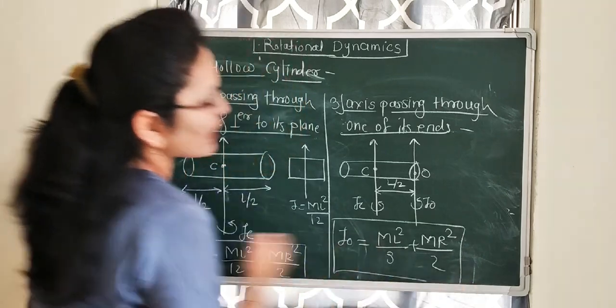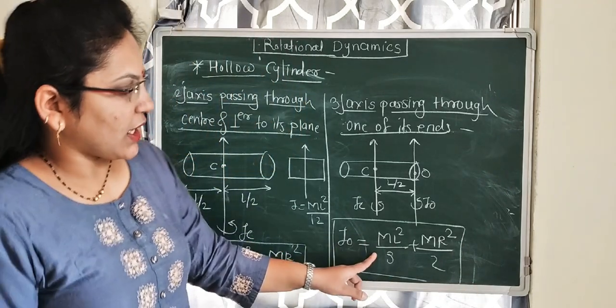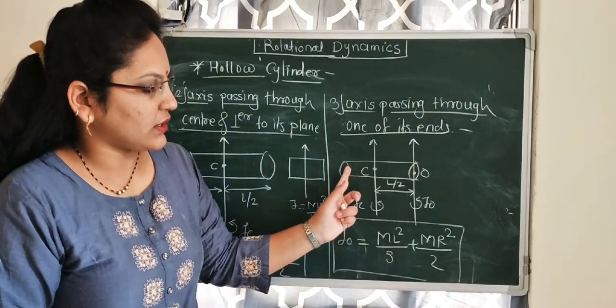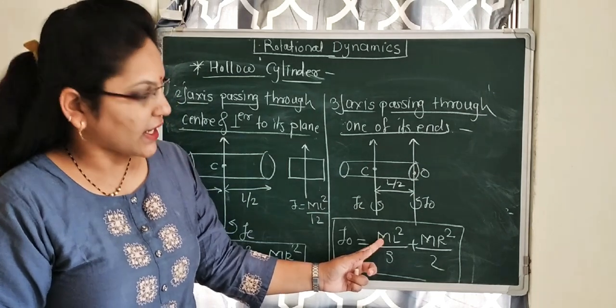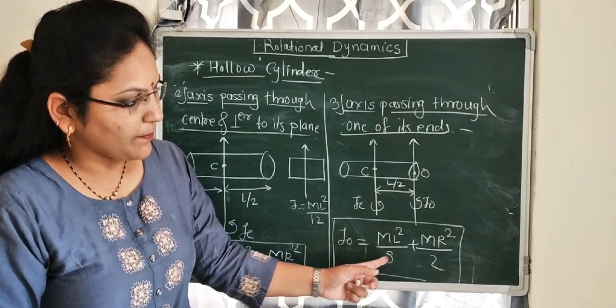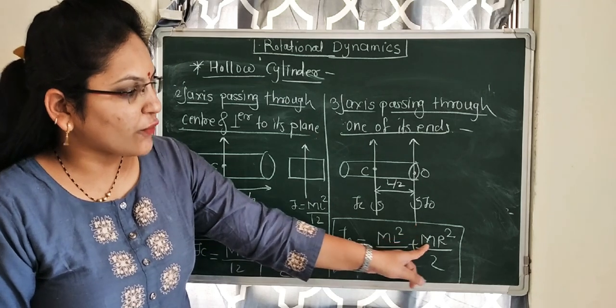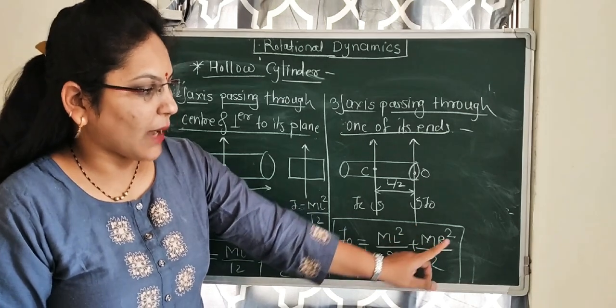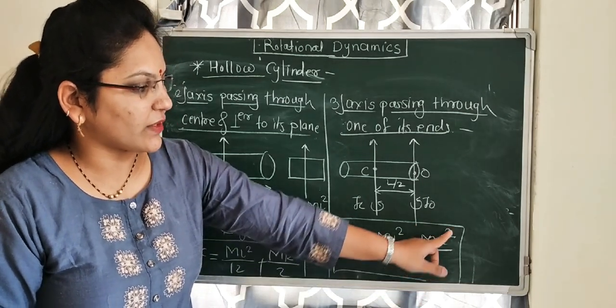Here we write the moment of inertia of the metal rod about one of its ends, which is ml square by 3, plus the moment of inertia of the ring about diameter, which is mr square by 2.